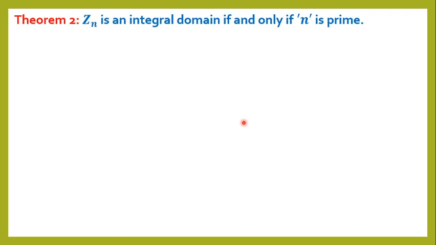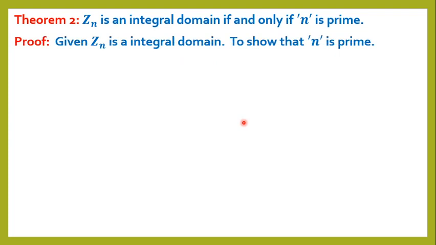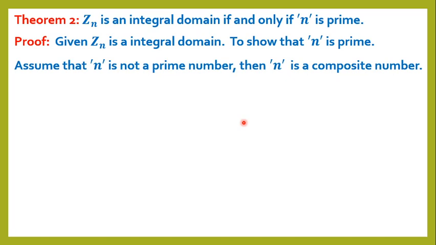Next theorem. Zn is an integral domain if and only if n is a prime number. Proof. Given Zn is an integral domain, to show that n is a prime, assume that n is not a prime number. Then n is a composite number.